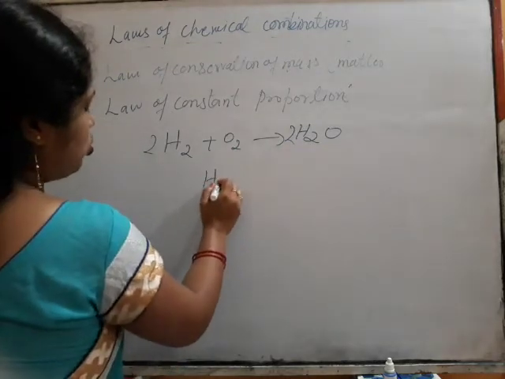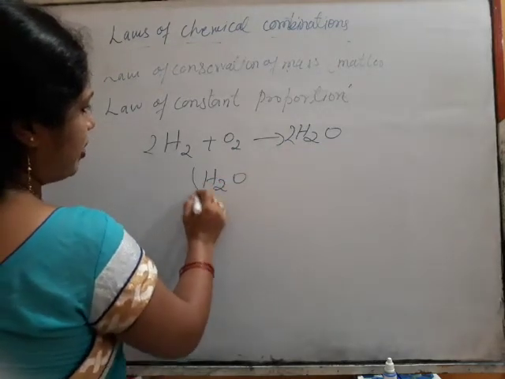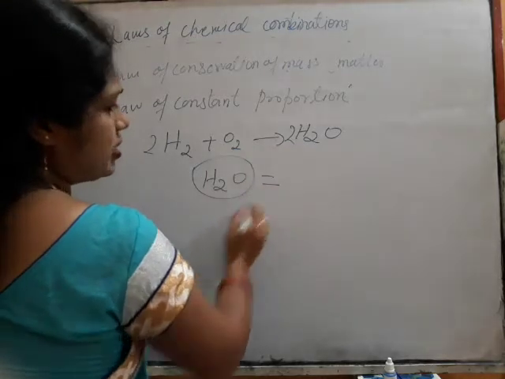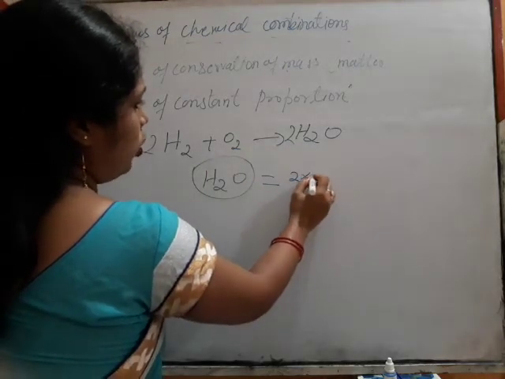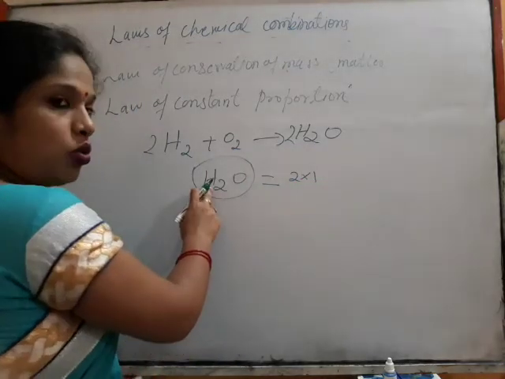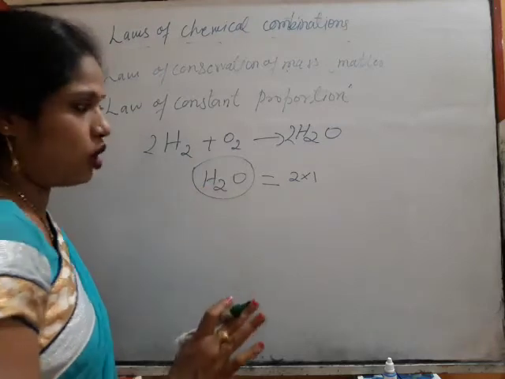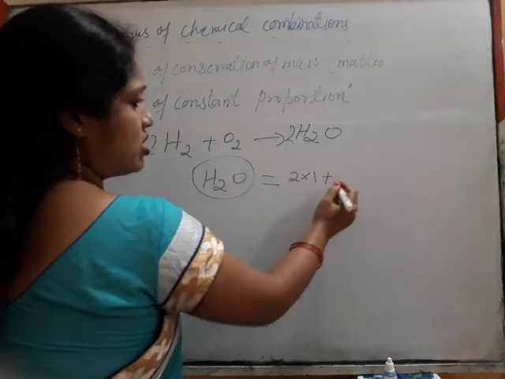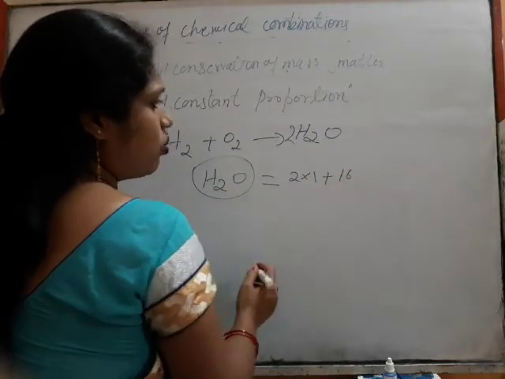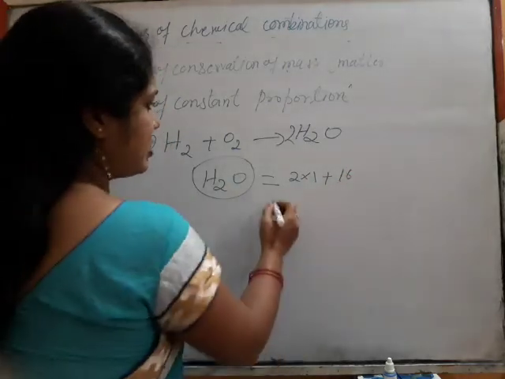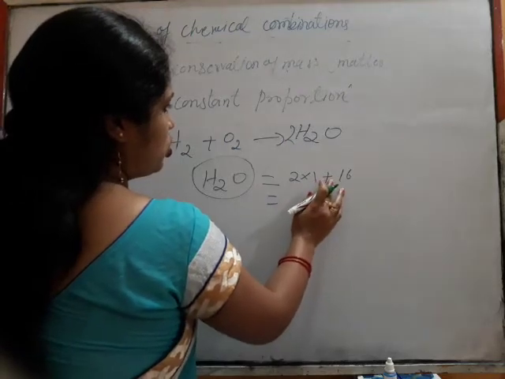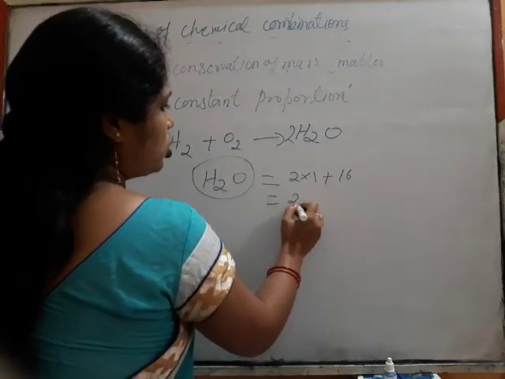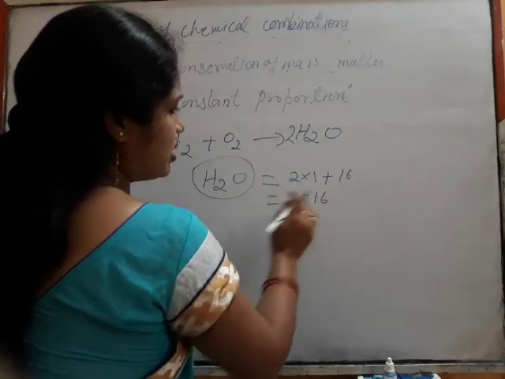So hydrogen and oxygen give us H2O. How are they actually combining? 2 into 1, 2 atoms of hydrogen will always be there, plus 1 atom of oxygen, whose weight is 16. So it is written 2 is to 16.